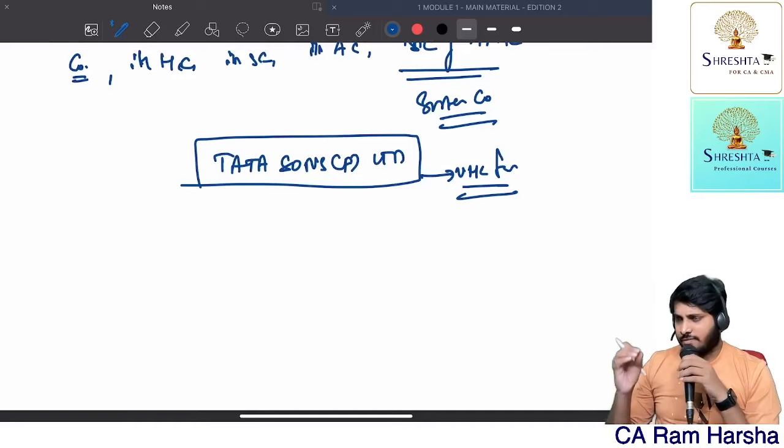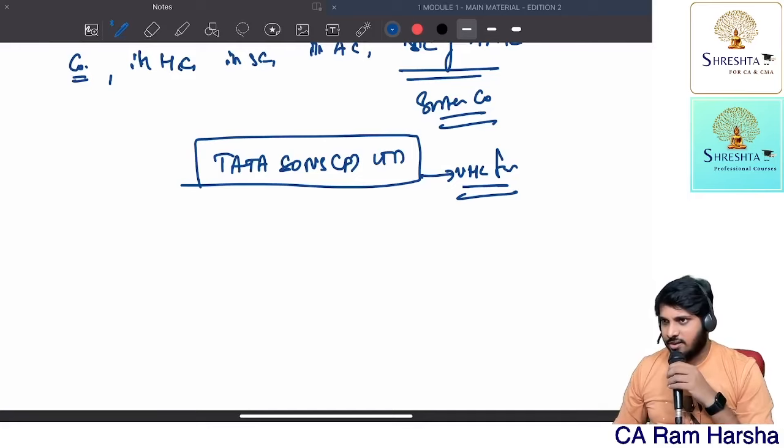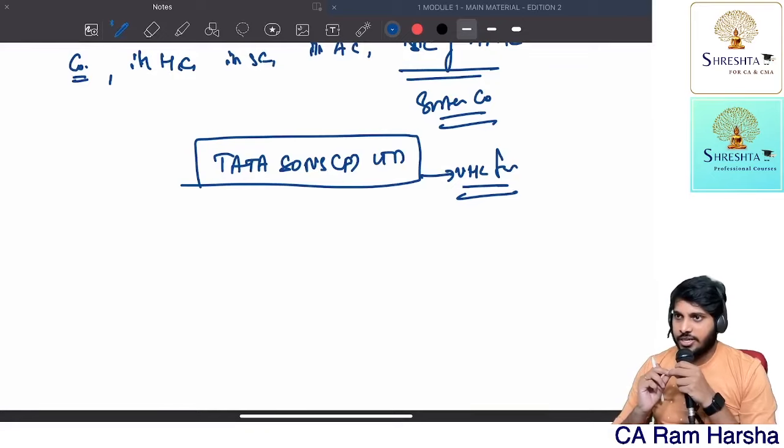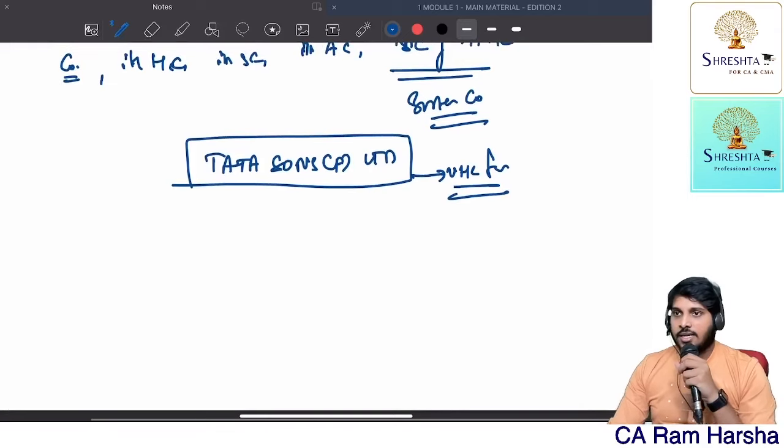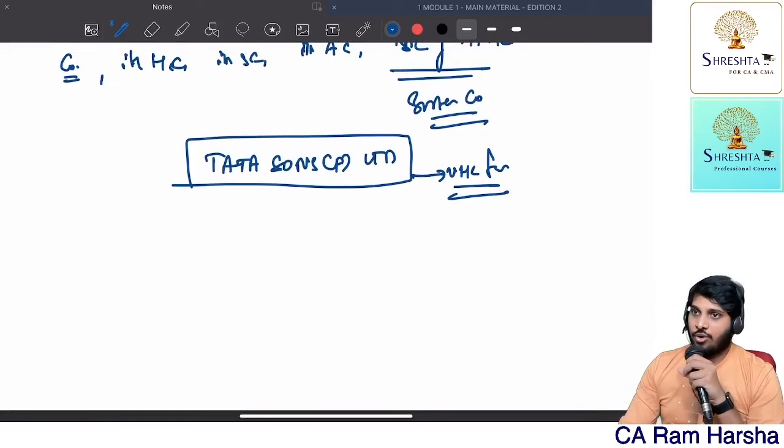How many of you have started FR coaching already? Consolidation topic over? You'll understand better if it is over. Anyhow, otherwise also I'll explain you clearly. Tata Sons is called the ultimate holding company.